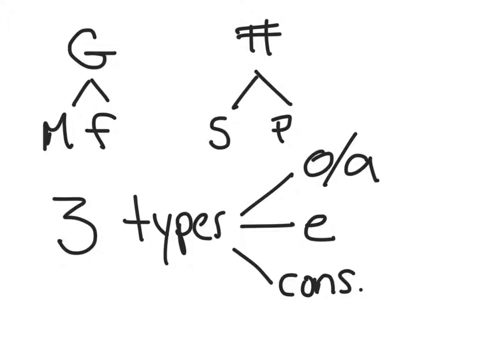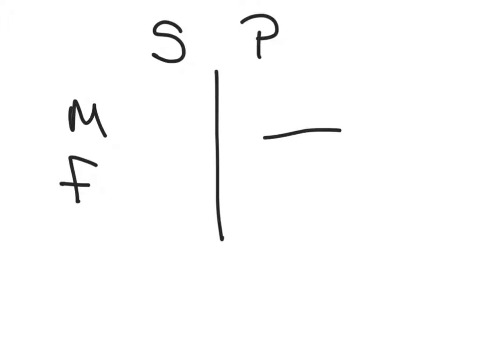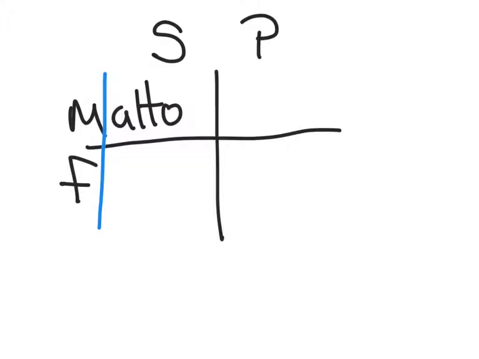Now, starting off with the first one. The way we always do it is this way: singular and plural, masculine and feminine. And you make yourself a little box. And we're going to use the word alto, which means tall. So, again, let's separate this here so you know it's not malto. Now, the word alto means tall.